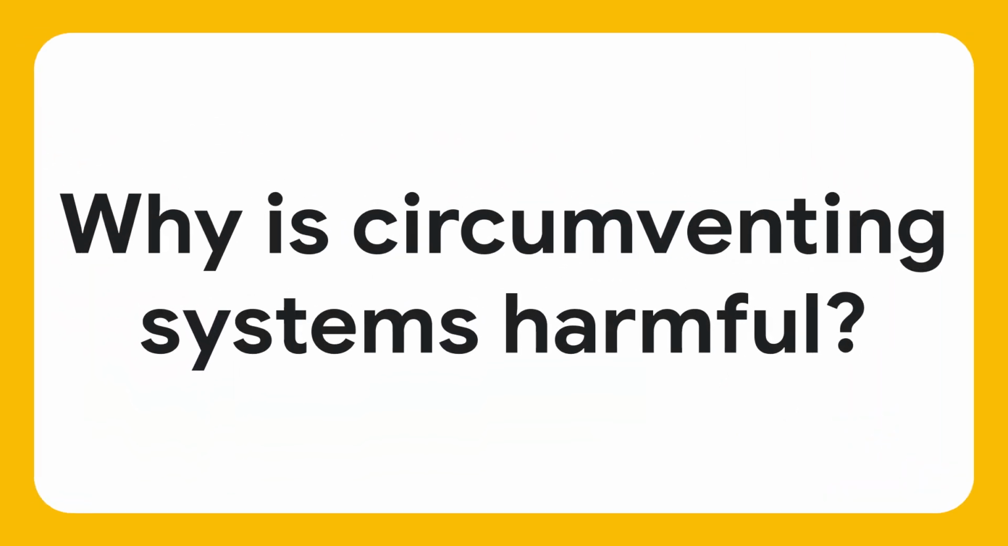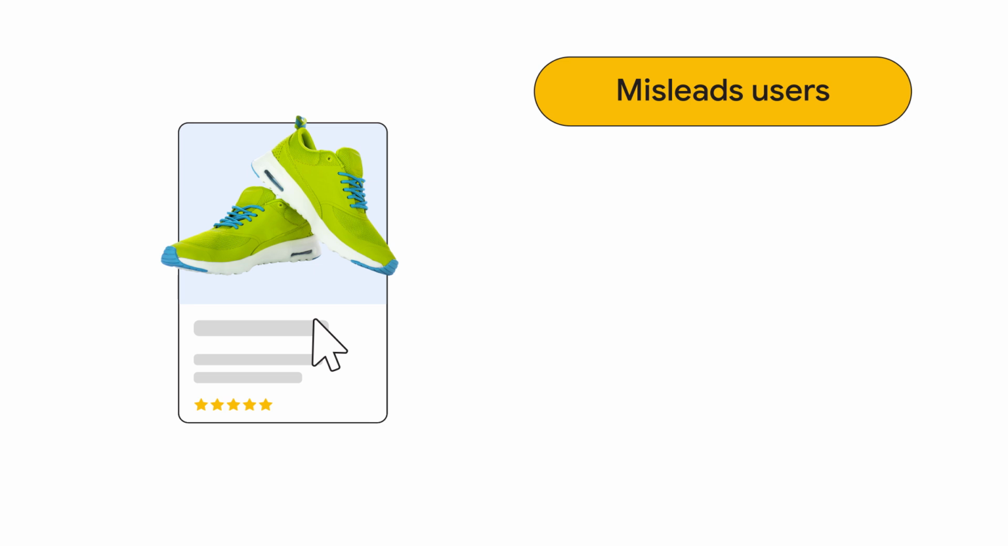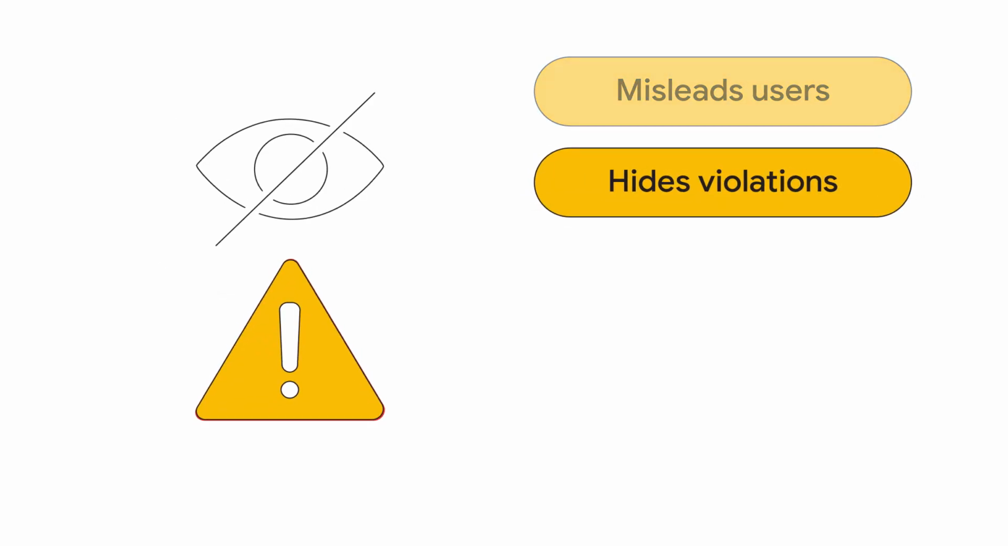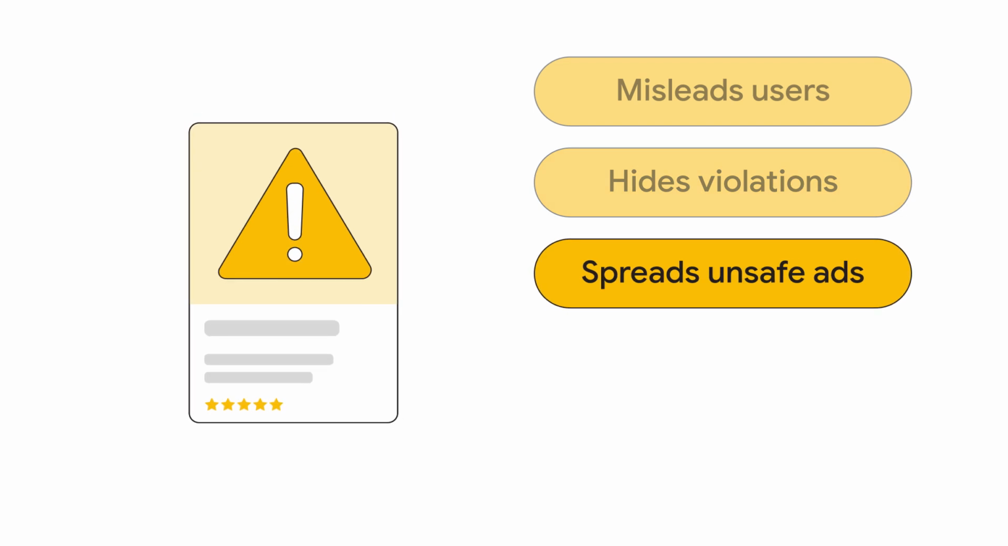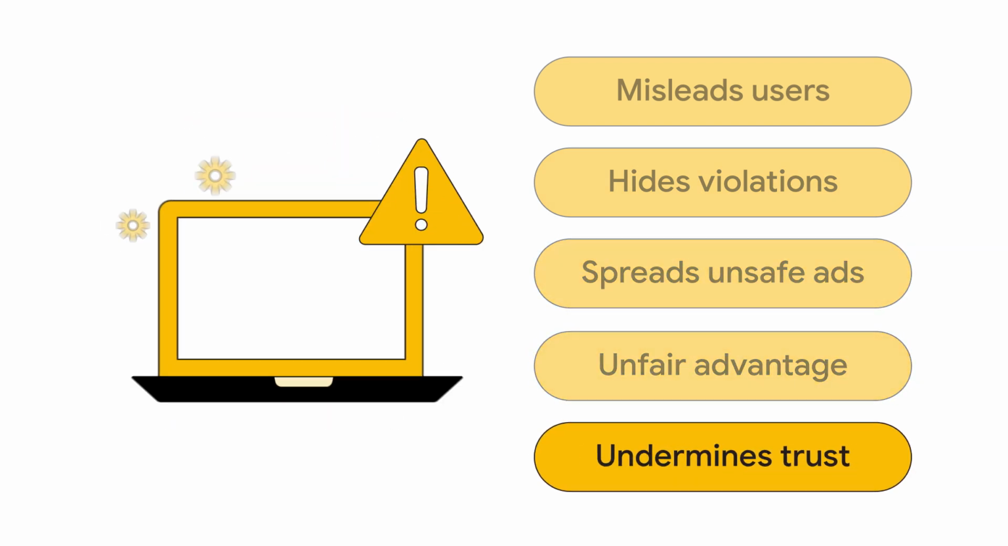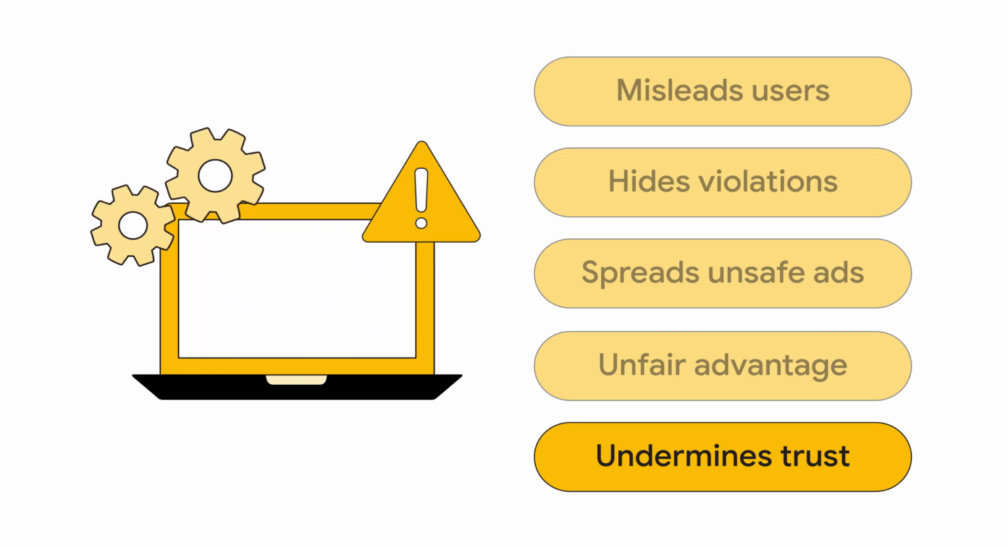Why is circumventing systems harmful? Circumventing systems is harmful as it misleads users and creates a frustrating experience, masks violative content, risks user safety, violates fair competition, and harms the integrity of our system.